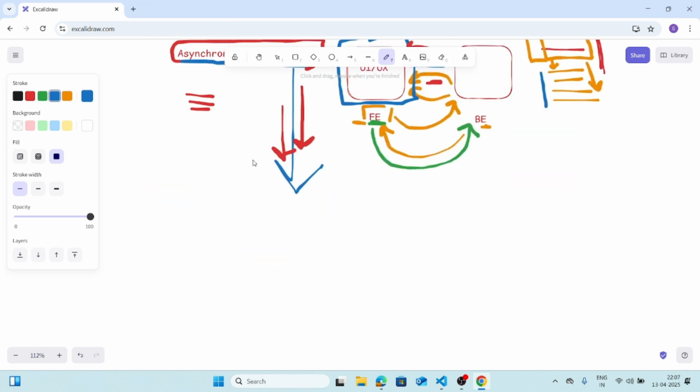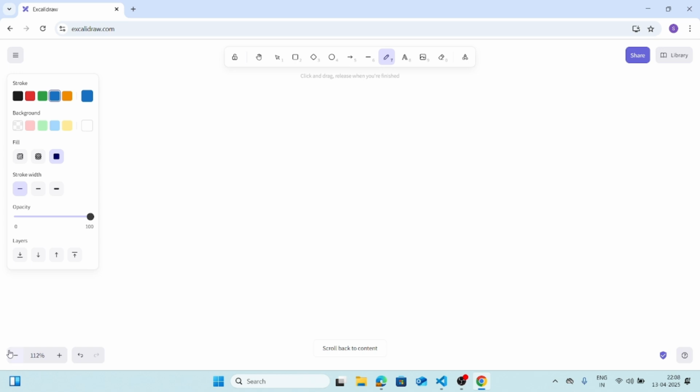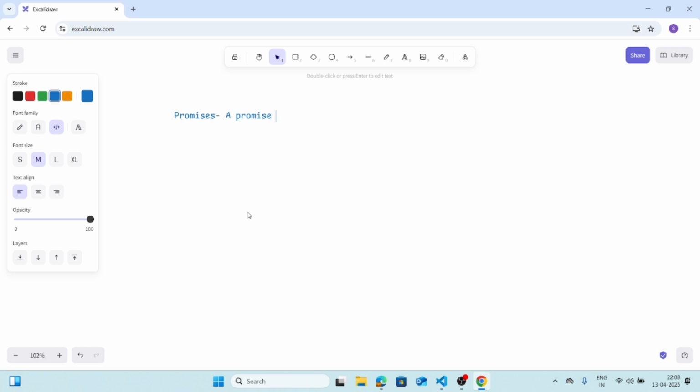Now coming to the promises part. Why promises and how do promises work, right? Let's take it in very layman language. A promise is generally meant to either resolve or reject.